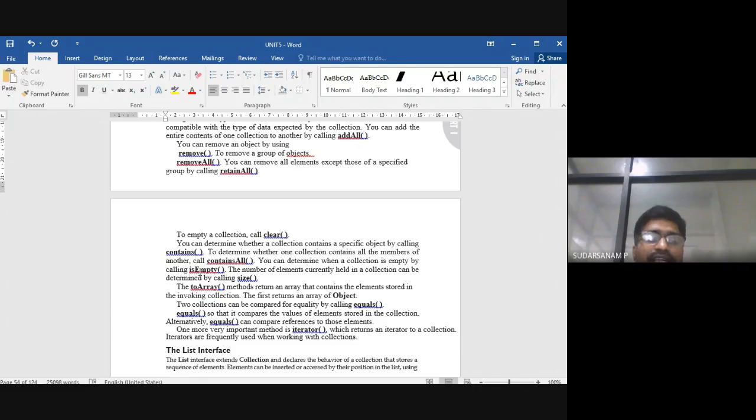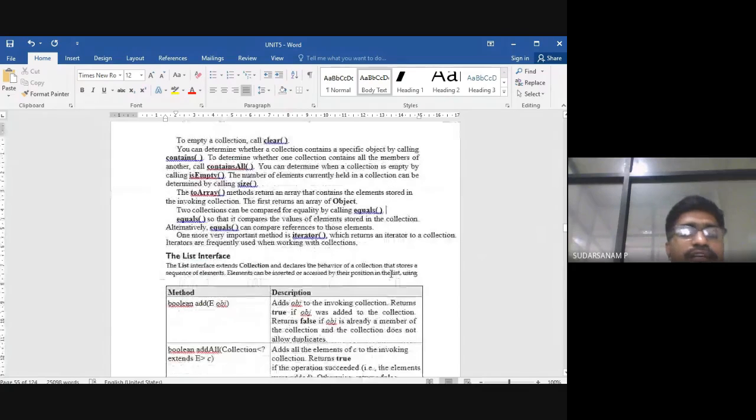But here you can check directly whether it is empty or not. You can determine the size by calling size, so you can find out the size also. Another one to compare collections is equals. Equals is nothing but you can check whether both are equal or not, comparing the values of the elements stored in the collections. Alternatively, use == to compare the references of those elements.